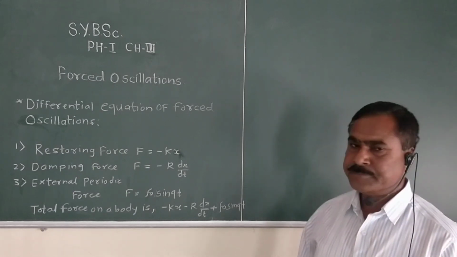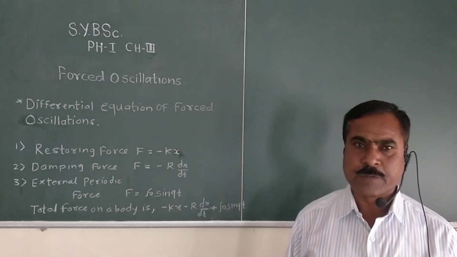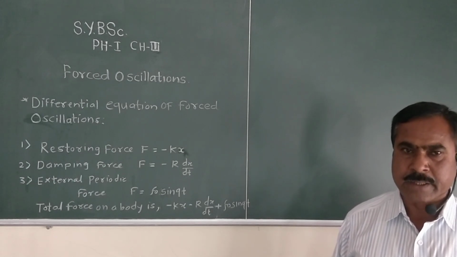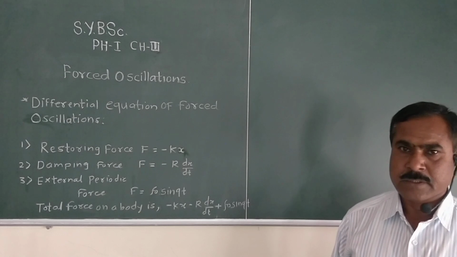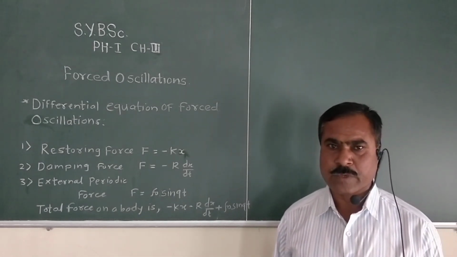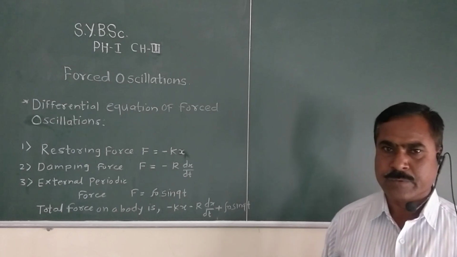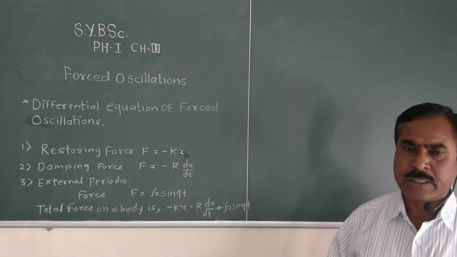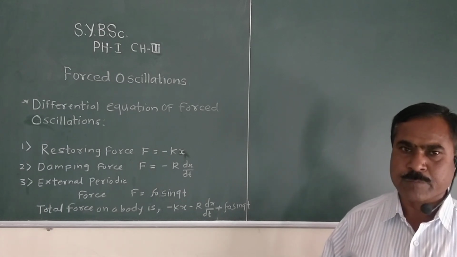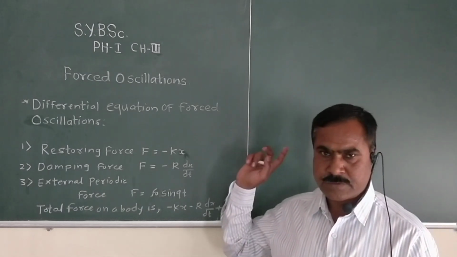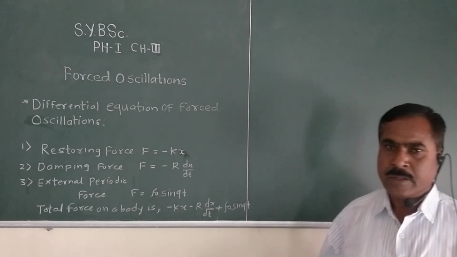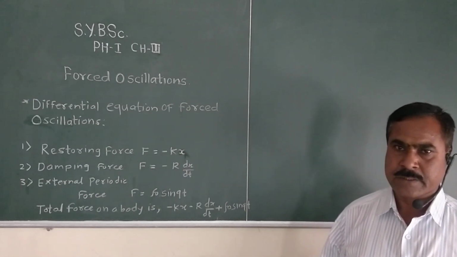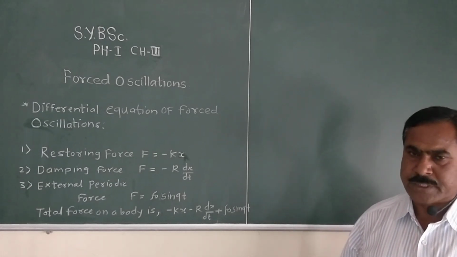When we consider oscillation of a body under an external periodic force, initially the body oscillates in a complicated manner, in which its frequency is neither equal to the natural frequency nor equal to the driving frequency. But after some time, the oscillator oscillates with a frequency equal to the frequency of the driving force or external periodic force. Now, when any body performs forced oscillation, it is acted upon by three types of forces.